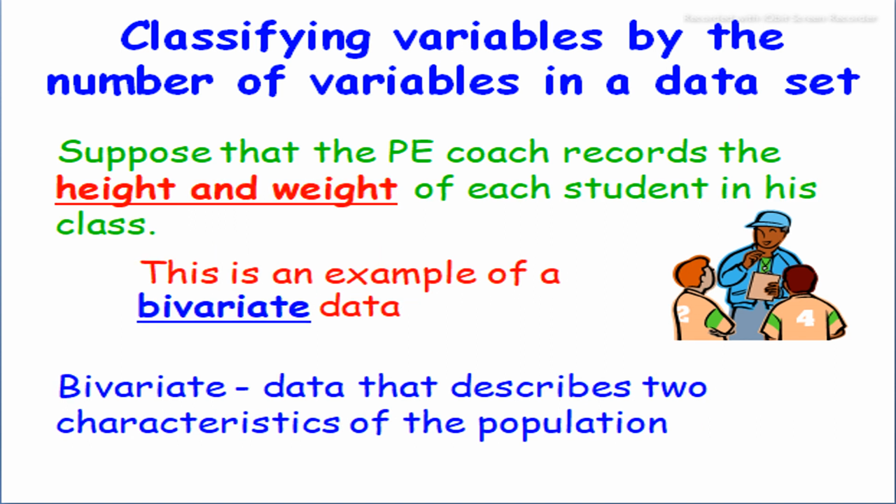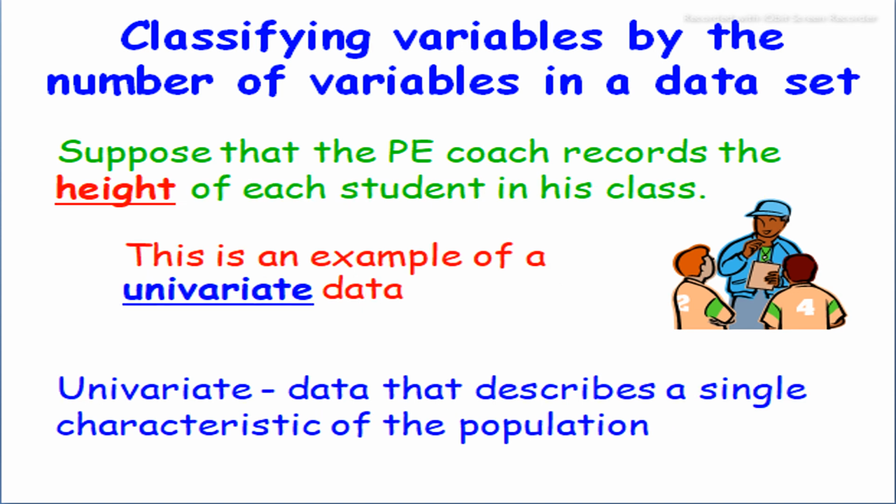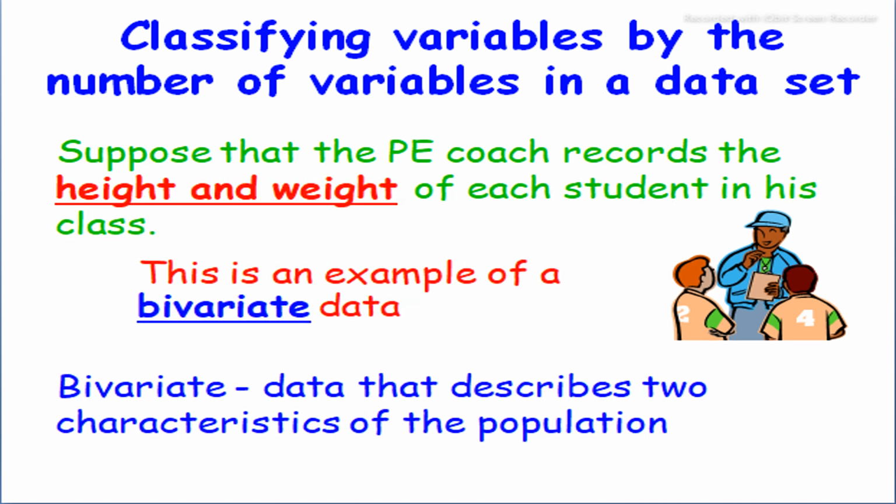Classifying variables by the number of variables in the data set. Suppose that the PE coach records the height and weight of each student in the class. This is an example of bivariate data. If you see the difference between univariate and bivariate, univariate data describe a single characteristic of a population, and in bivariate, two characteristics of the population are described.